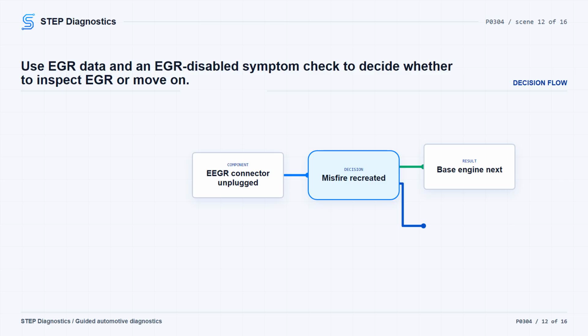If they are in range, turn the ignition off, disconnect the EGR assembly connector, use the captured conditions and customer information, and try to recreate the misfire. The PCM may store EGR-related codes during this check, and recreating the original condition may require driving. If the symptom cannot be recreated, inspect the EGR for contamination, unusual wear, carbon deposits, binding, or other damage, then repair and verify as needed.